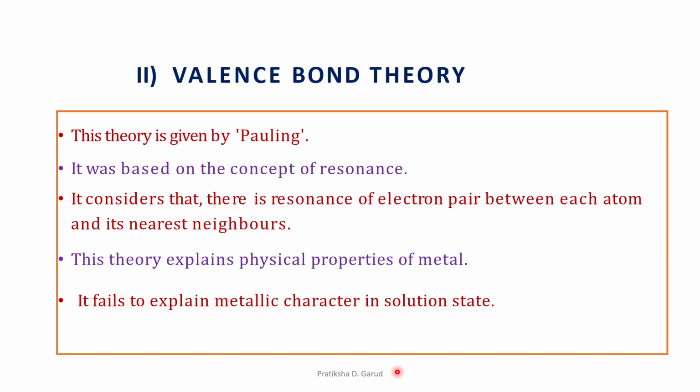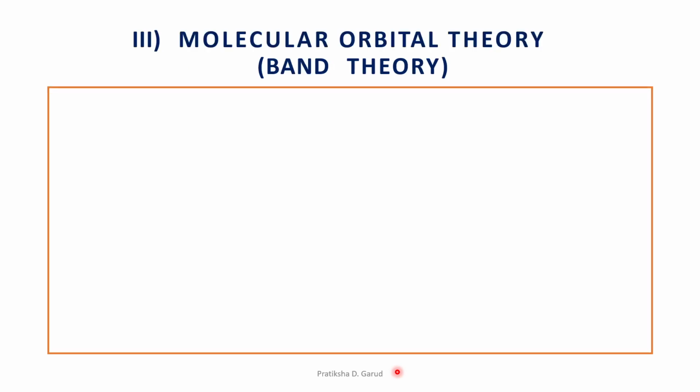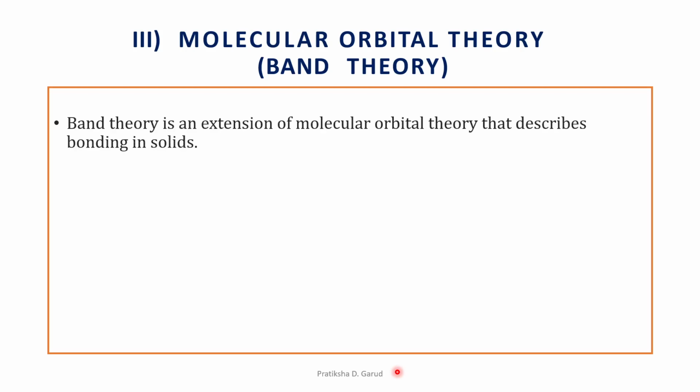Again we have the third theory, and that third is the molecular orbital theory, which is also called the band theory or band model. This band theory is an extension of the molecular orbital theory that describes bonding in solids. This theory is also known as the band model. As it is a band model, this theory gives two bands. So let's see these two bands.